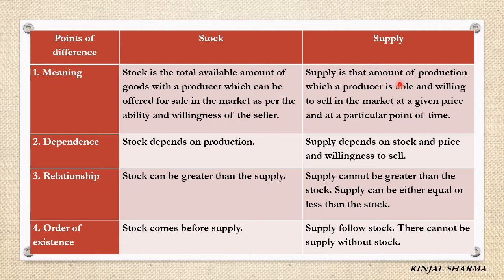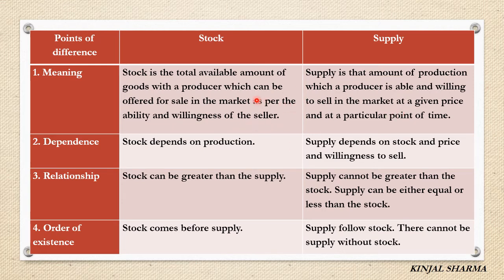Supply is that amount of production which a producer is able and willing to sell in the market at a given price and at a particular point of time.